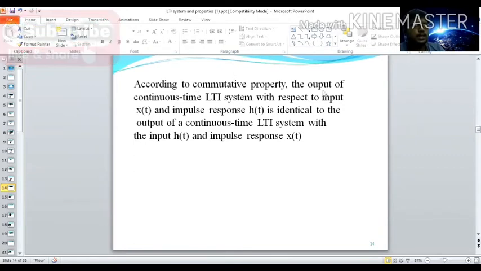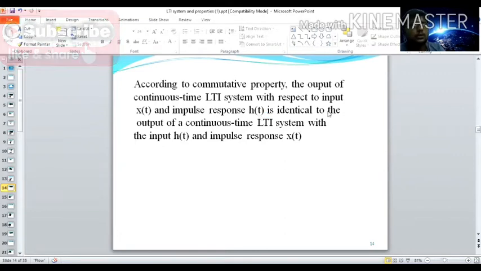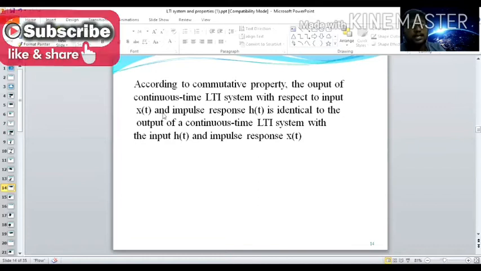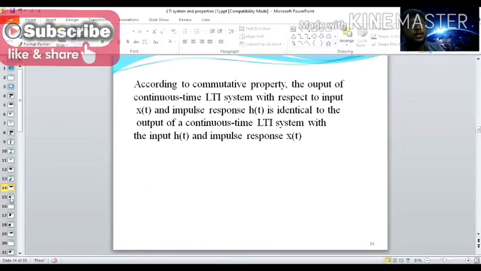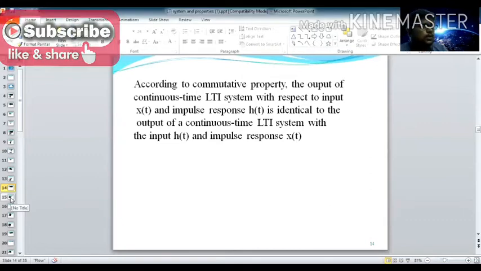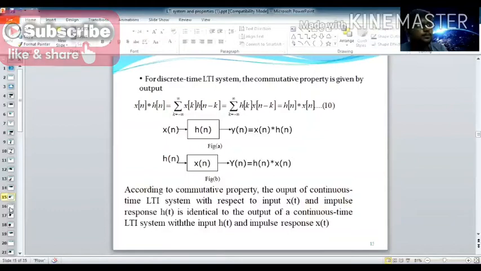The output of a CT LTI system with input x of t and impulse response h of t, x of t star h of t, is identical to the output of the LTI system with input h of t and impulse response x of t. It means x of t star h of t is equal to h of t star x of t. So this is what we call the commutative property of LTI systems.